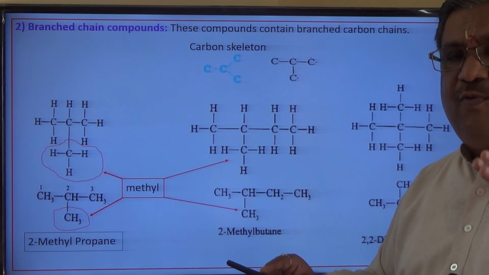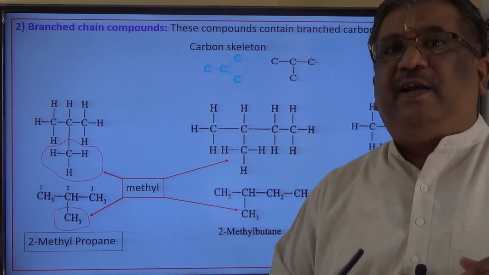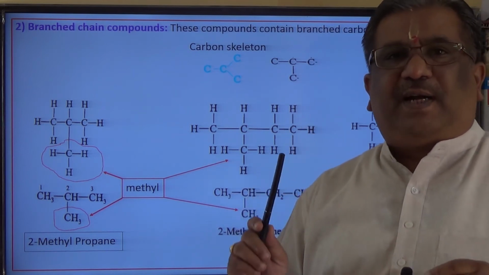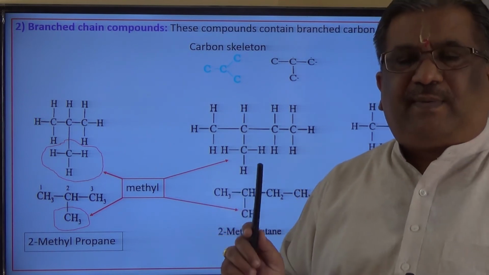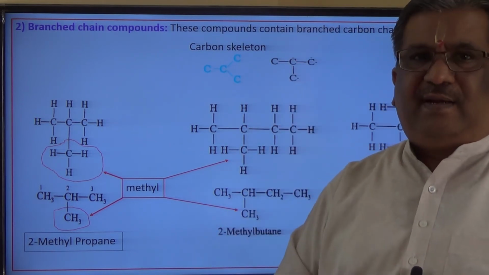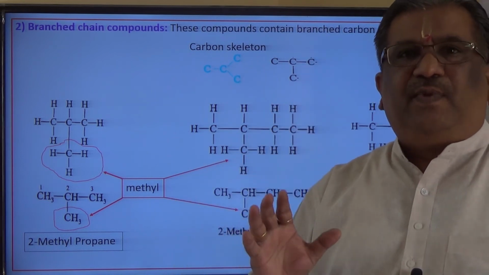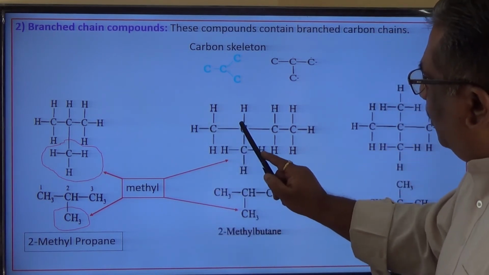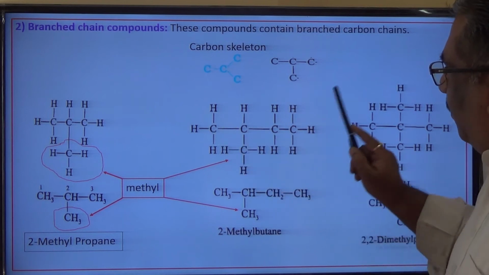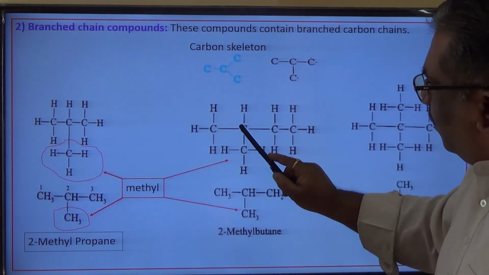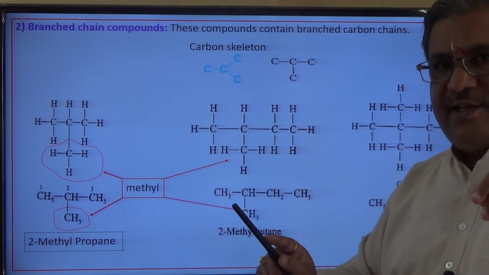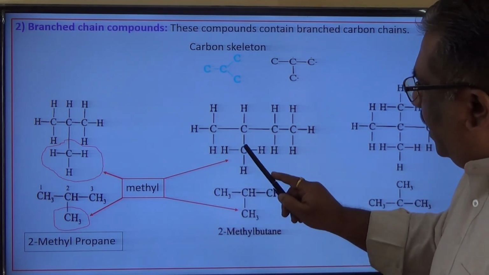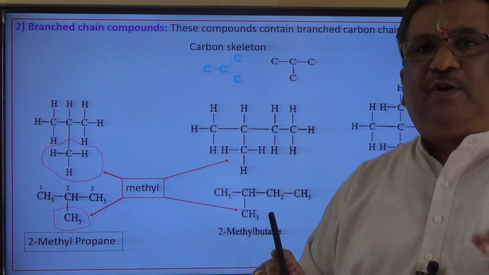But the locant to which the methyl group is attached needs to be mentioned. In order to do that, we have to number the carbon atoms. How to number the carbon atoms? You have to number in such a way that the branch gets the least count. Say here 1, 2, 3, 4. On the top side, if I put a mark, in that case the methyl is attached to the second carbon atom. Let us mark from below, from right to left, 1, 2, 3, 4. In that case, the group is attached to the third carbon atom.